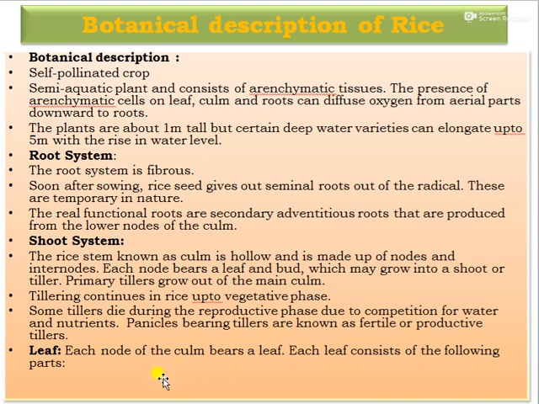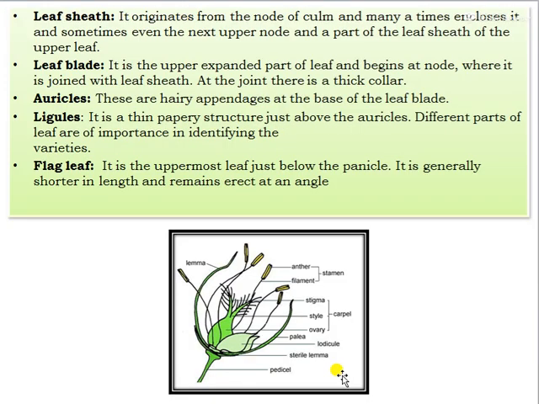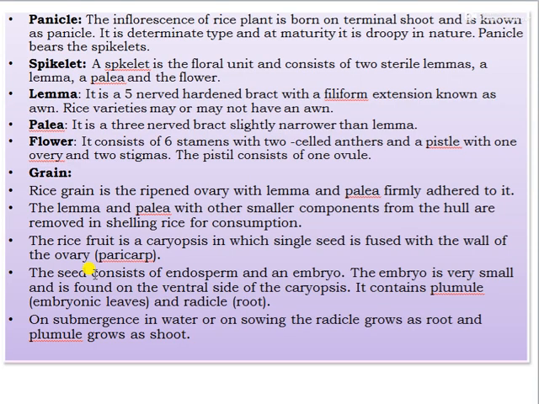Next one, the leaf. Each node of the culm bears a leaf. Each leaf consists of the following parts: leaf sheath, leaf blade, then auricle, then ligule, and the flag leaf. Next one, the panicle. The inflorescence of the rice plant is grown on the terminal shoot and is known as the panicle. And the spikelet is the floral unit and consists of two sterile lemmas, the palea and the flower. The lemma is a five-nerved hardened bract with a filiform extension known as the awn.